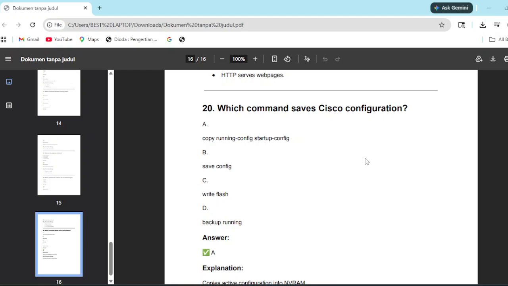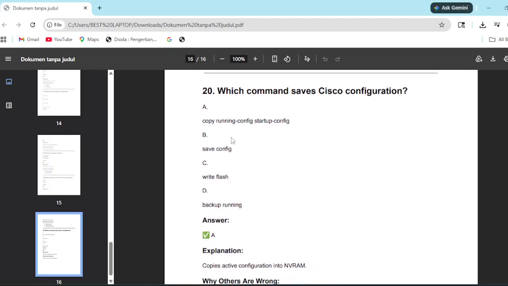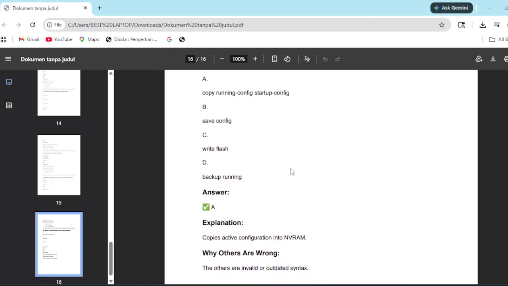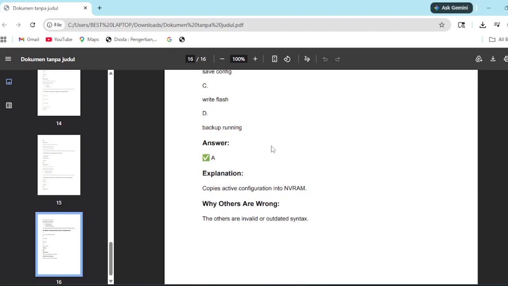Which command saves the Cisco configuration? It was this one: copy running-config startup-config. This one copies to NVRAM, and the others are invalid or outdated.